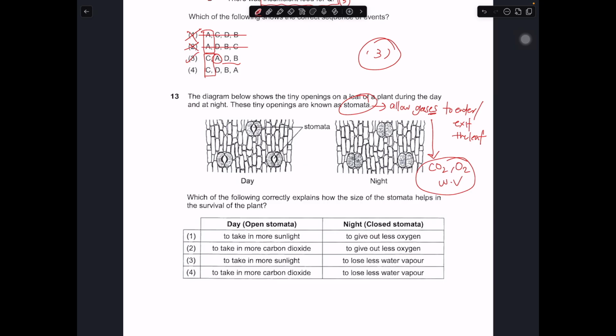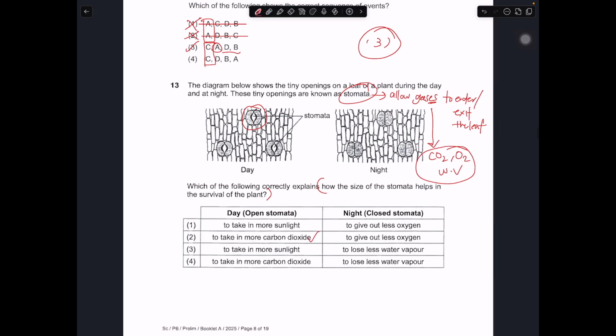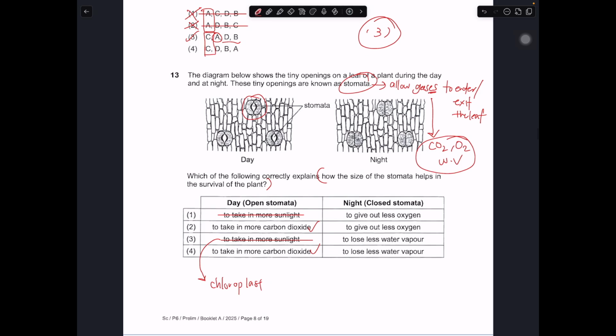So the stomata itself actually are the cells. Which of the following correctly explain how the size of stomata help in the survival of plant? During the day it's open, during the night it's closed. So open stomata is trying to do what? Is it really to take in more sunlight or take in more carbon dioxide? Obviously it's to take in more carbon dioxide, not sunlight. Taking in sunlight is the role of a chloroplast. Chloroplast will do the job. They trap sunlight to make food. So obviously 1 and 3 is out.